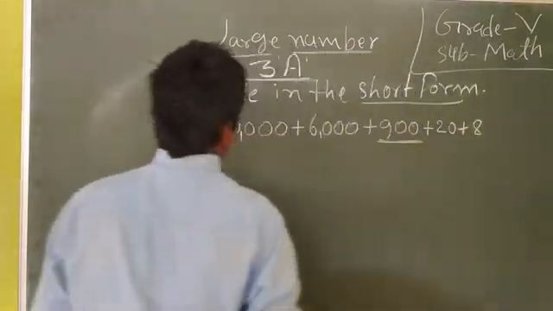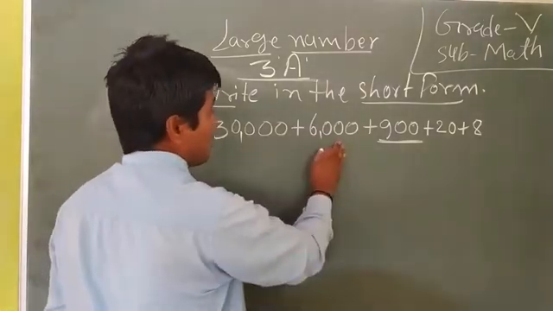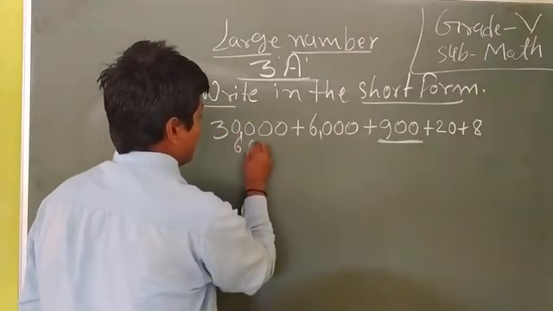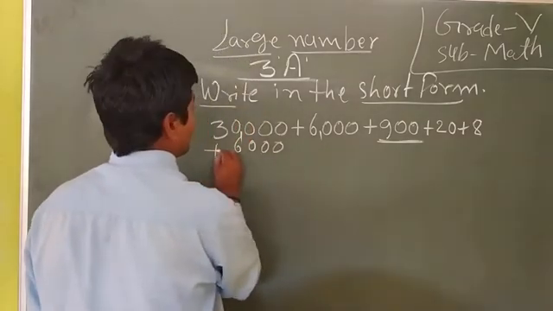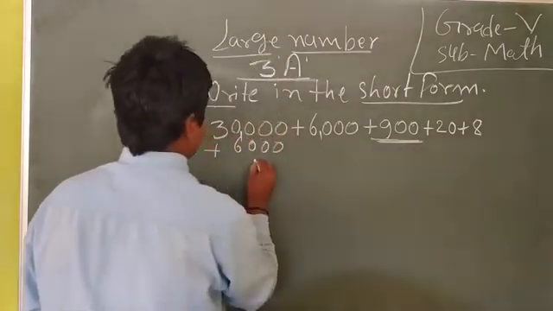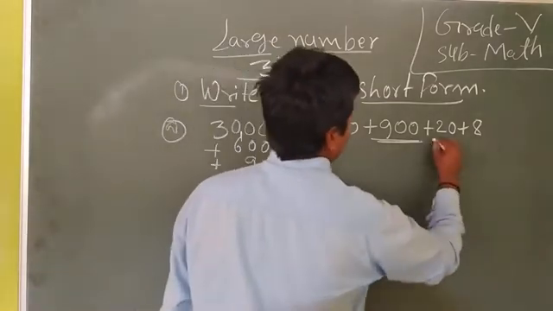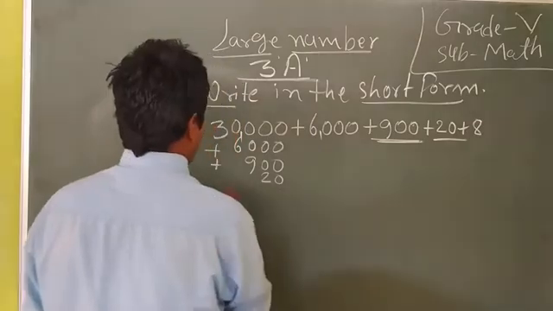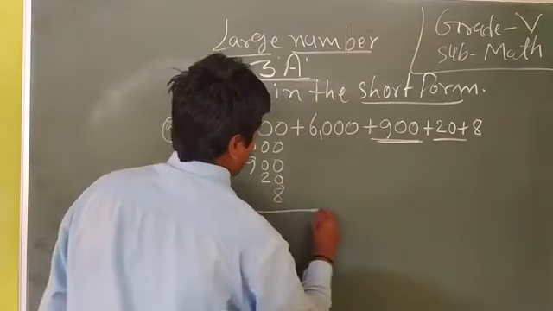First we write 30,000, already written here, and we add 6,000. After that 900, after that 20, and after that 8.